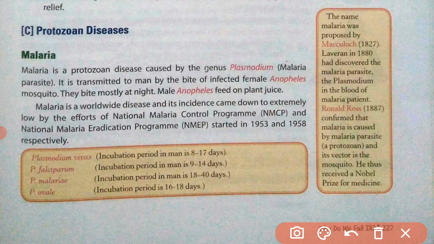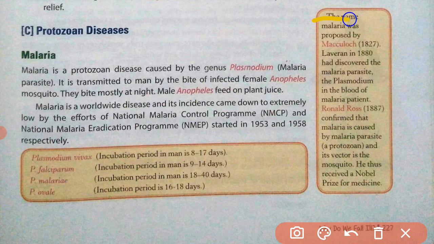And to reduce this, there are so many programs running throughout the world, and in India the NMCP, National Malaria Control Program, and NMEP, National Malaria Eradication Program, started in 1953 and 1958 respectively to reduce the number of occurrences of malaria in India. And due to these programs, the cases have been reduced successfully.